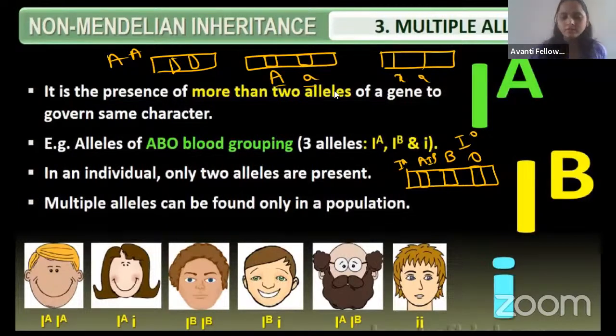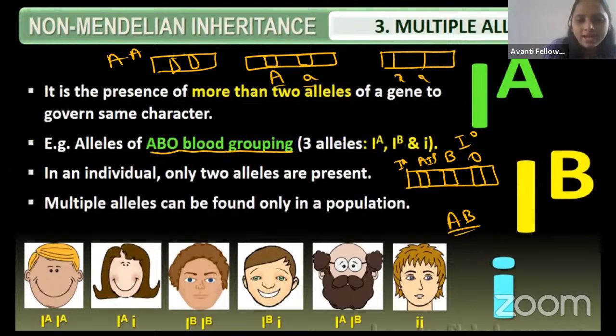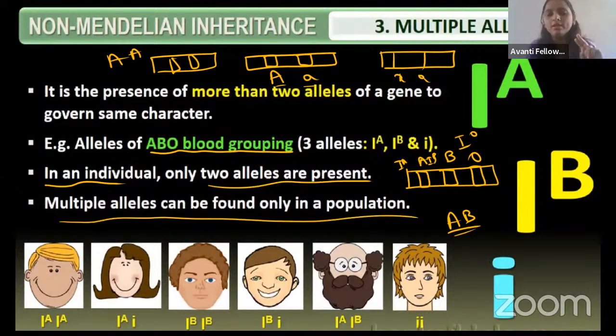Guys, always remember, if they are asking only the AB blood group, codominance. If they are asking the ABO blood group, multiple allelism. In an individual, 2 alleles are present, but in multiple allelism, more than 2 alleles are present in the population. Okay, guys, fine.